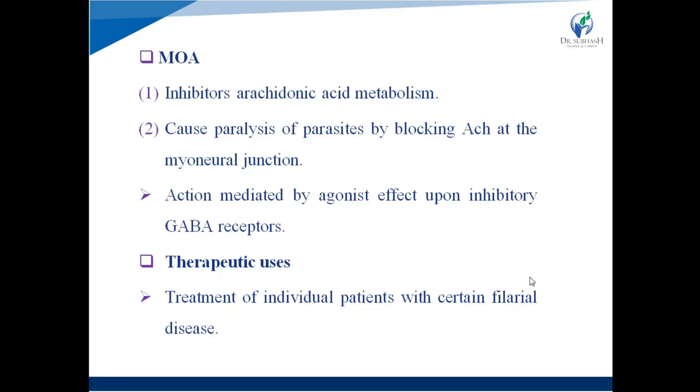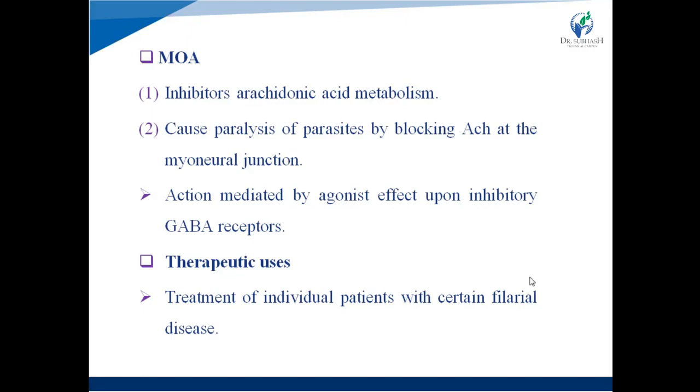It decreases the immunity of the helminths, right? And the second possible mechanism is that it causes paralysis of parasites by blocking acetylcholine at the myoneural junction, right? And this action is mediated by an agonist effect upon inhibitory GABA receptors.